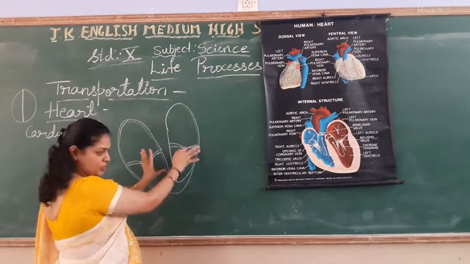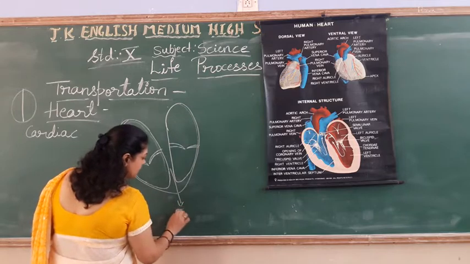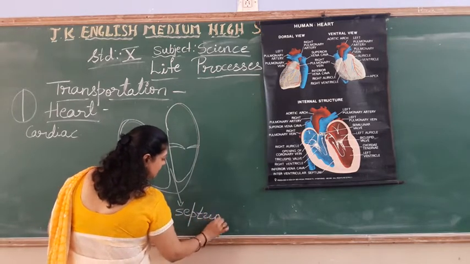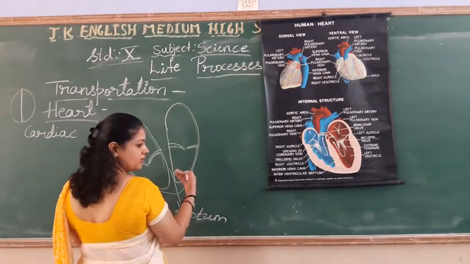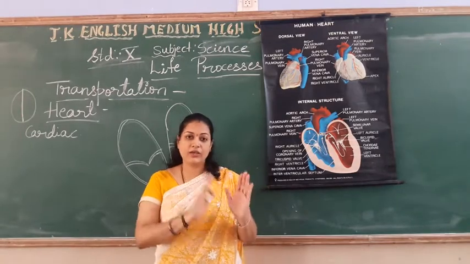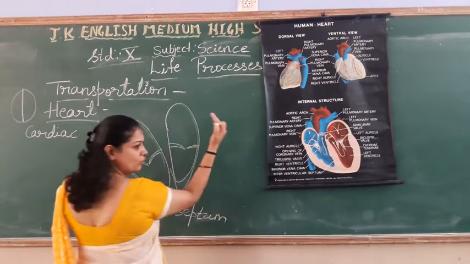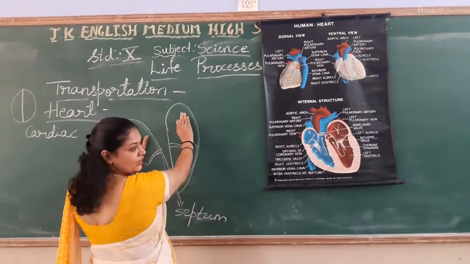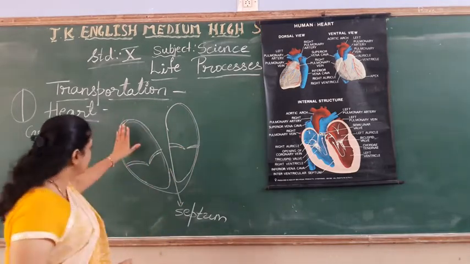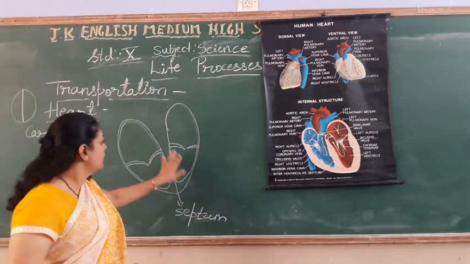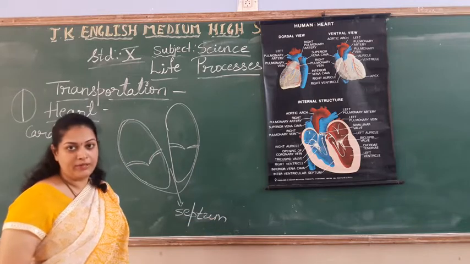And these two portions, partitions, are bifurcated with a structure. This is called septum. See students, I am standing like this. If you stand like this, you are going to consider right heart, left heart, correct? So when you turn this side, automatically this is your left side and this is your right side. No confusion, students? Okay. So basically left heart and right heart are both separated with a structure called septum.